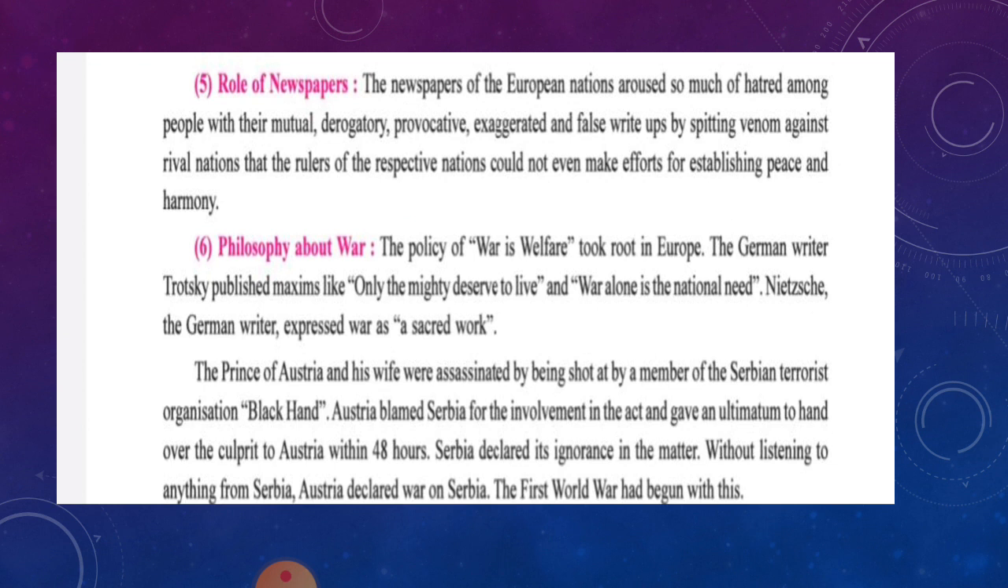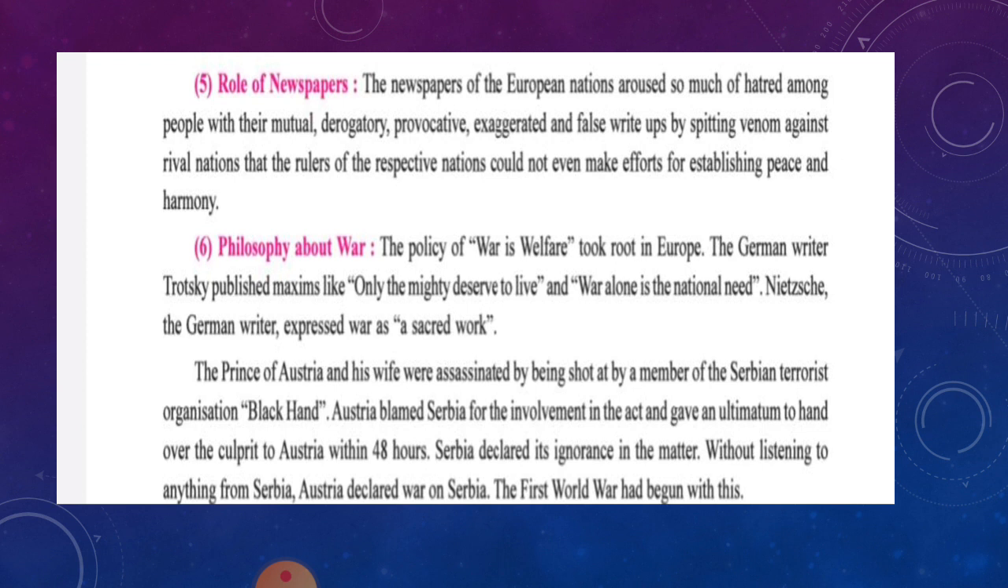The false write-ups were given by spitting venom, poison, against the rival nations. The rulers of the respective nations could not even make efforts for establishing peace and harmony. So the role of newspapers was also major.